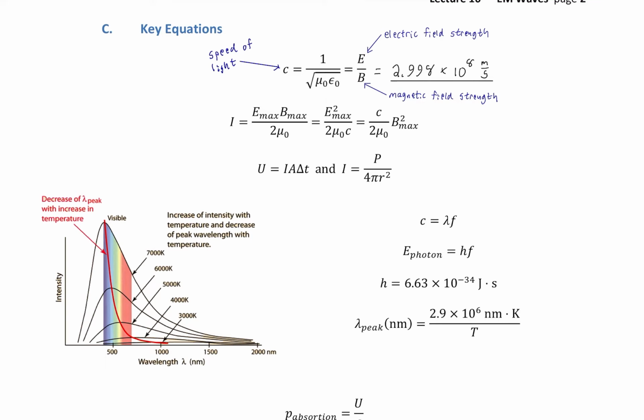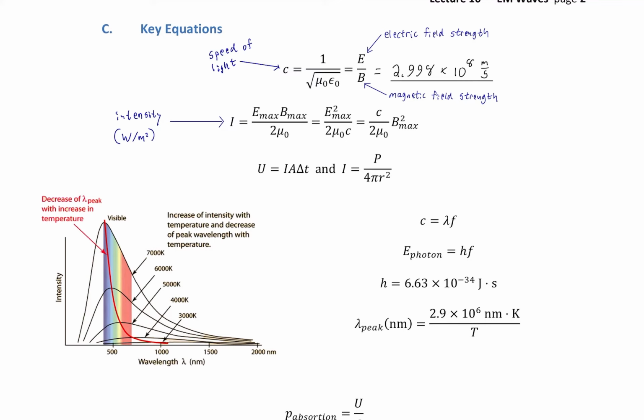Okay? Furthermore, we have the idea of intensity. Intensity is almost a new way to talk about energy, because we've talked about energy, storing energy, possessing energy. We've also talked about energy per time, which is power measured in watts. But if you have power per area, so that's like light energy spreading out over an area, well, now you have something called intensity. So it's power per area, watts per square meter.